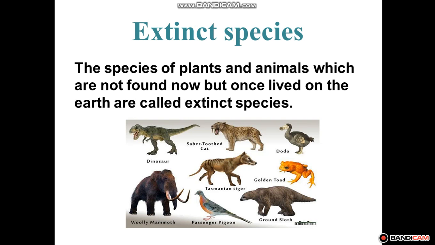So next are the endangered species. Endangered species are the species that are at extremely high risk of becoming extinct.